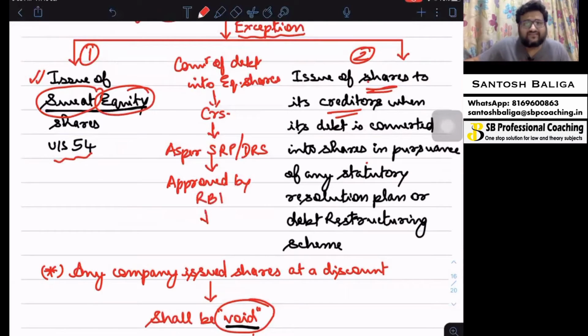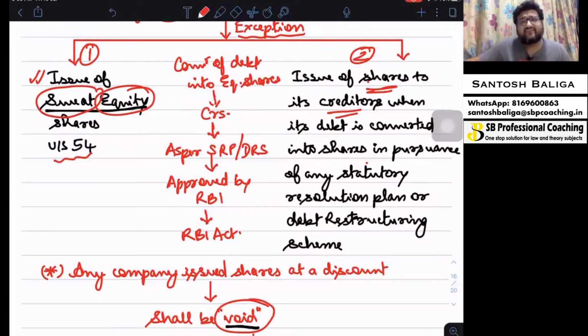So I hope this is clear to you. The second exception says that the amount which is due as debt to creditors will be converted into equity shares of the company by issue of such equity shares. In that case, the company may issue equity shares at discount to the creditors also. So there are two exceptions: sweat equity shares and conversion of debt into equity shares of creditors at a discount. So both these exceptions, I suppose, are clear to you.